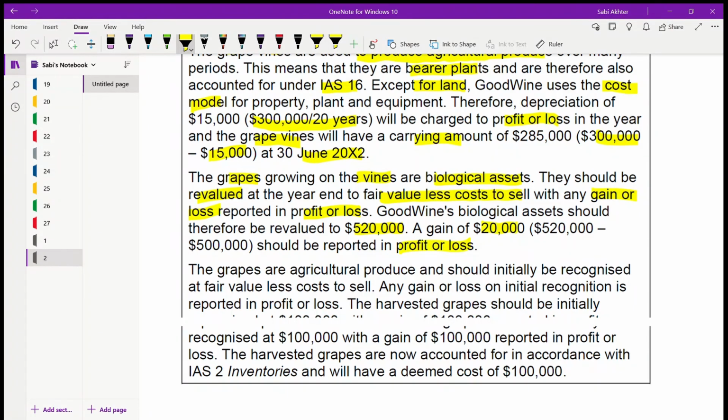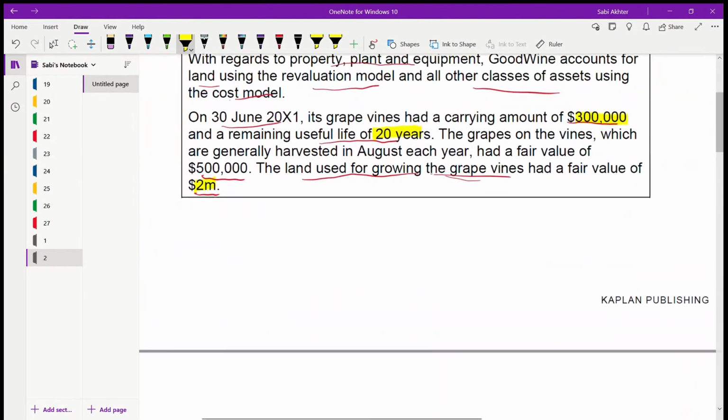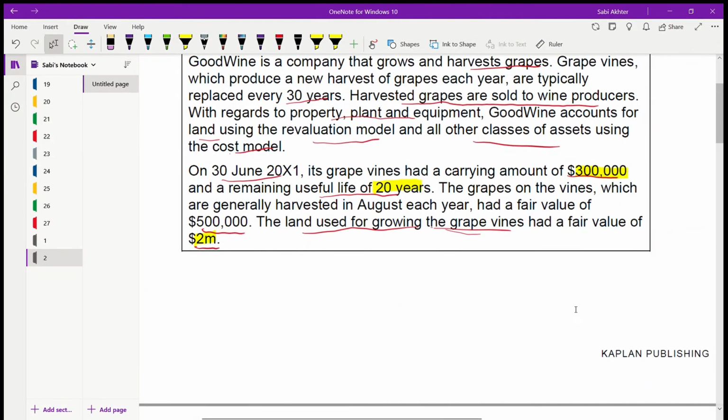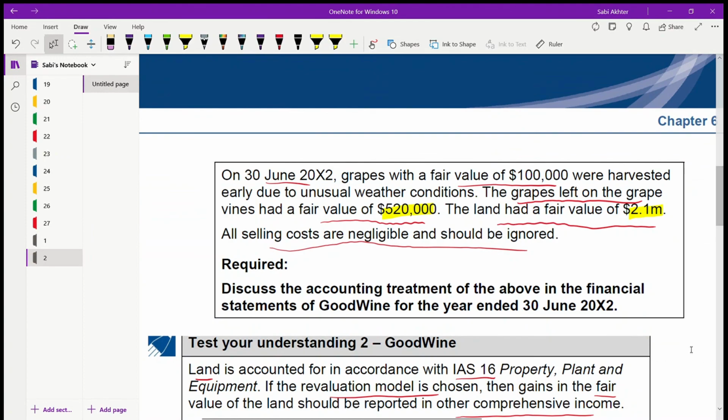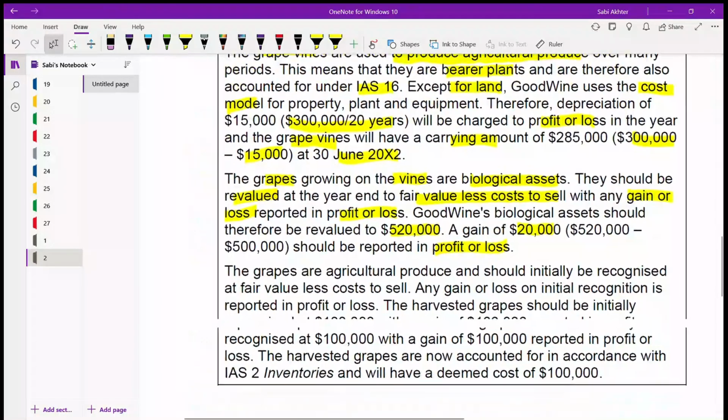We'll check to see the value. You see here, it had a value of 500,000. The grapes that were growing on the vine, now it has increased to 520,000. So it's a gain.